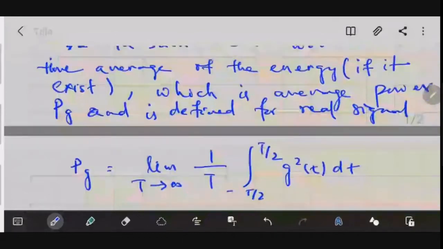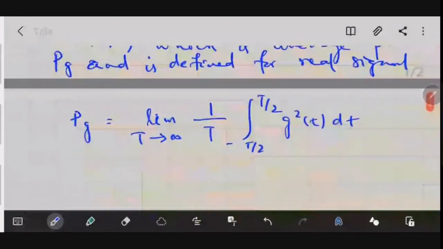You could find quite a bit of similarity between this equation and the previous equation. What you are essentially doing here is finding the time average of the energy, and that is basically the average power.